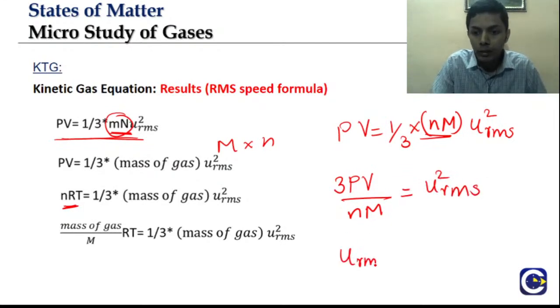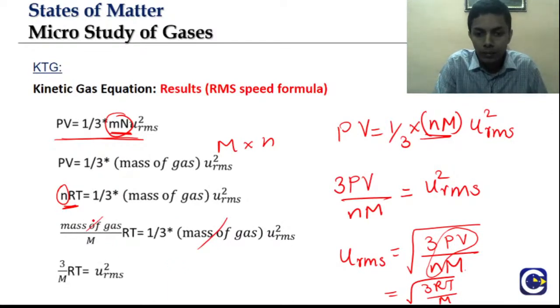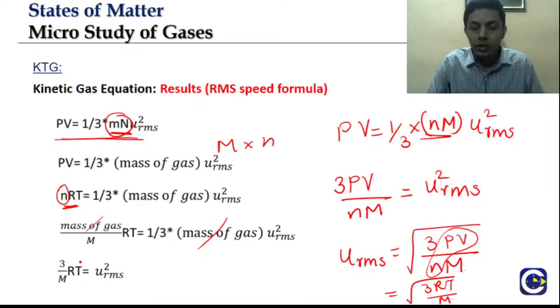We already know URMS is root of 3 PV by Mn. Or in place of PV by n, I can write root of 3 RT by M. So the mass of gas will get cancelled, RT by M will remain, and it becomes root of 3 RT by M. So these are a few of the applications.